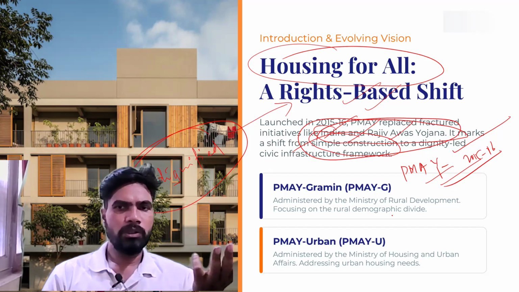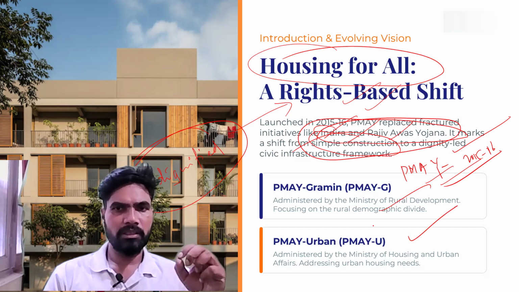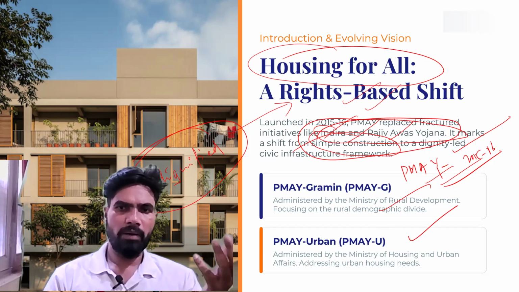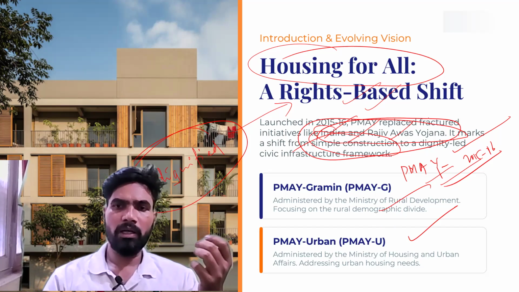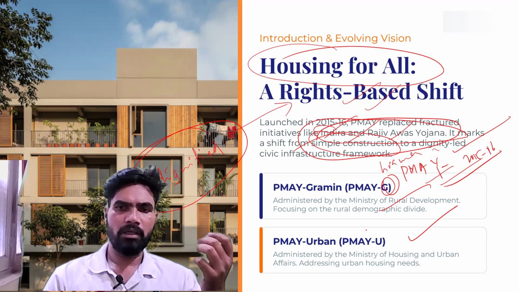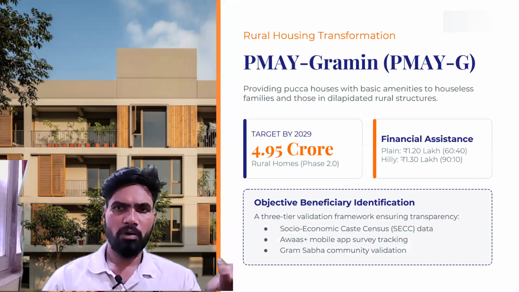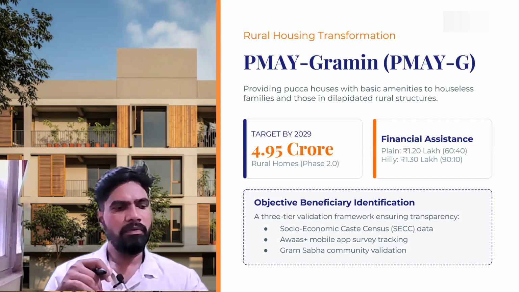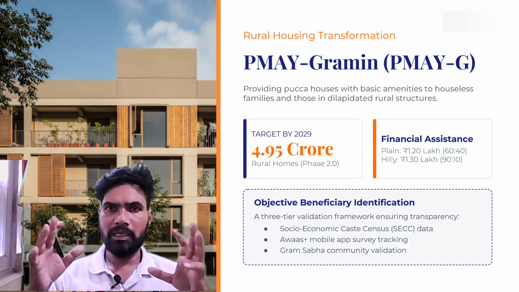These things I have already explained. There are two components in this scheme: Pradhan Mantri Awas Yojana Gramin, which I told you earlier means rural, as the Hindi word Gramin is used, and then Pradhan Mantri Awas Yojana Urban. The respective ministries have also been mentioned. Now we will see a few details about Pradhan Mantri Awas Yojana Gramin.